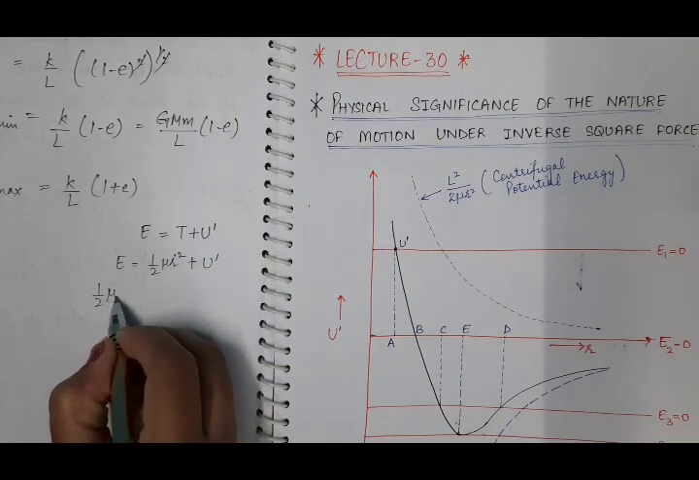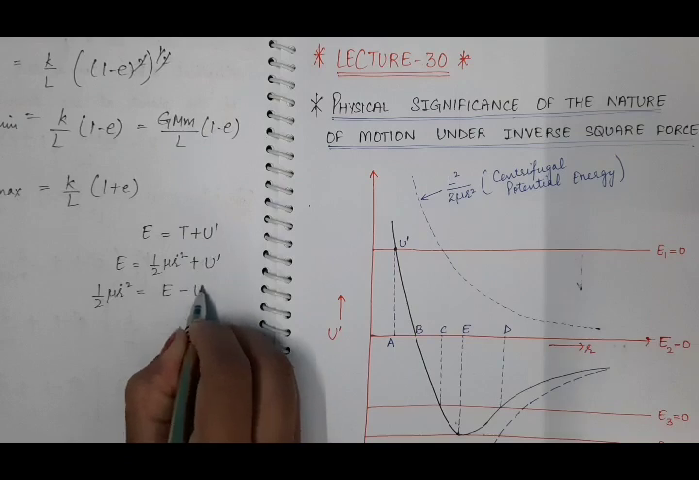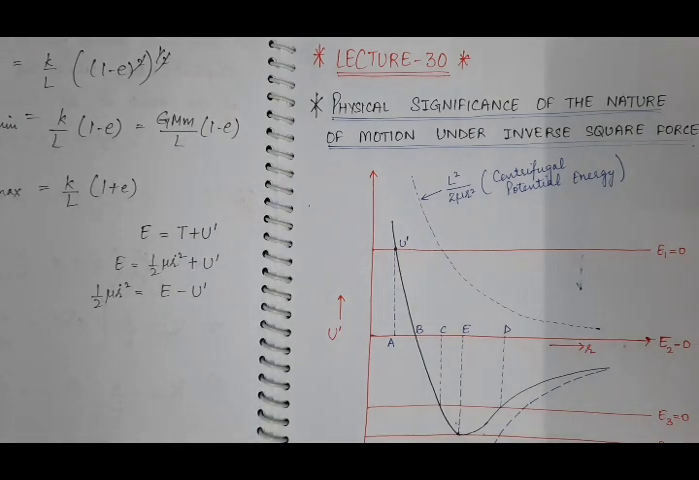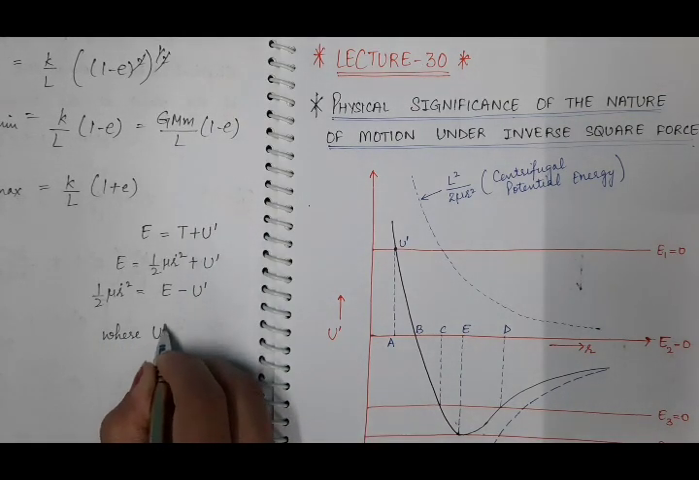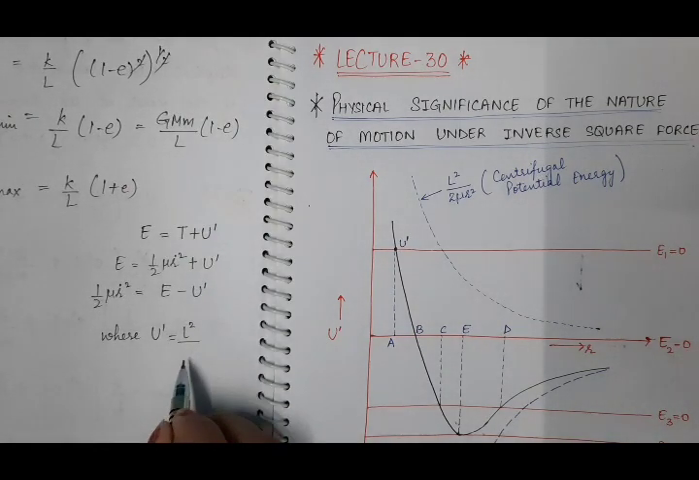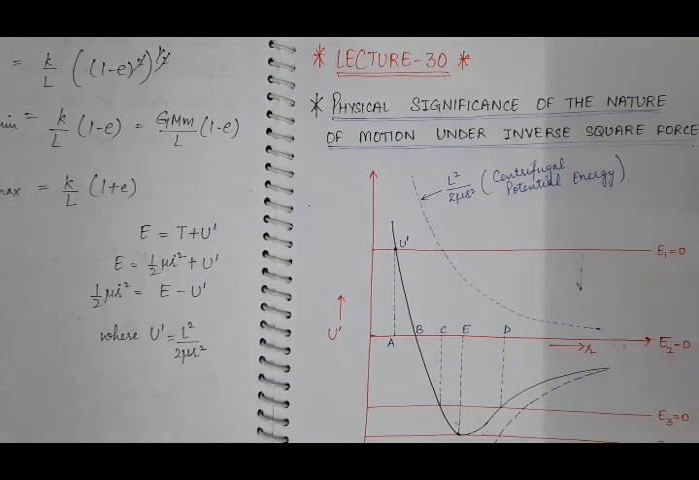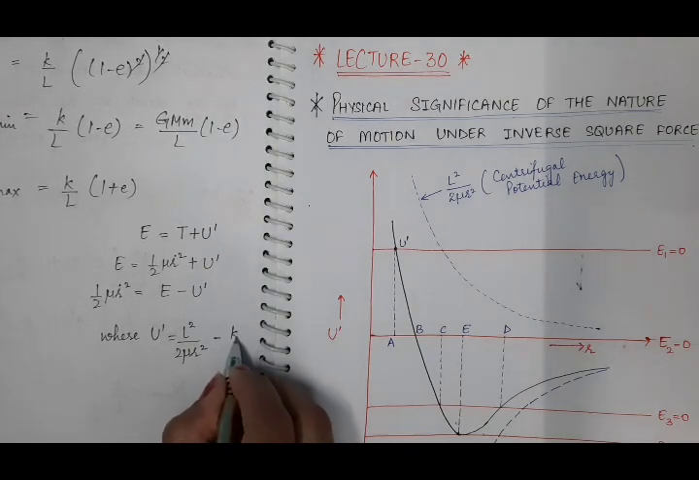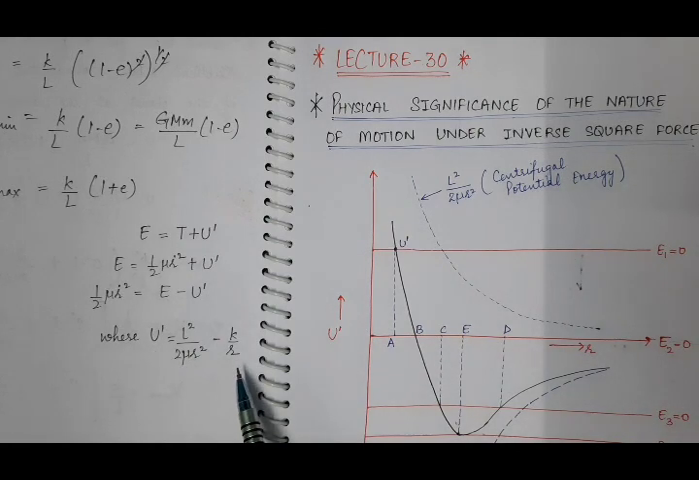It will be half mu r dot square, and it is equal to total energy of the particle minus this effective potential energy of the particle under inverse square force field. And this U dash, effective potential energy, we know that it is equal to L square by 2 mu r square. This is known as centrifugal potential energy. And this minus k by r factor is gravitational potential energy. So this effective potential energy consists of two terms.